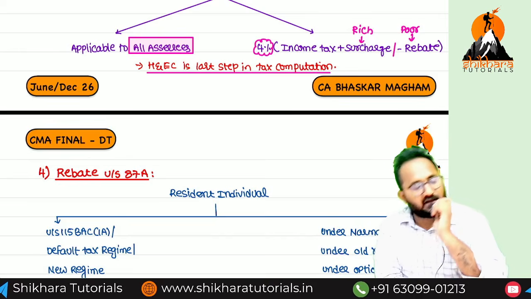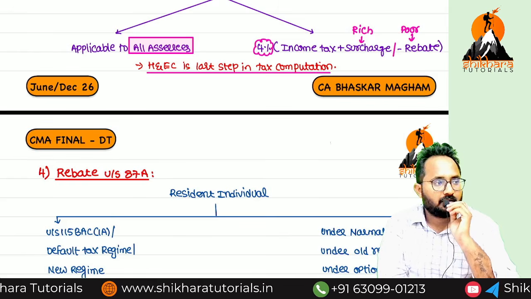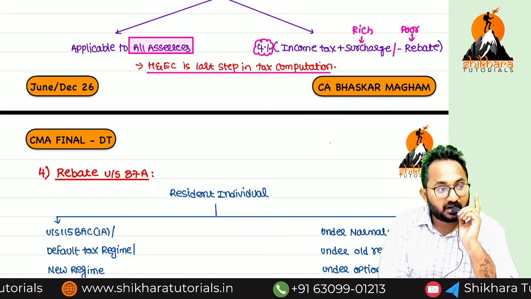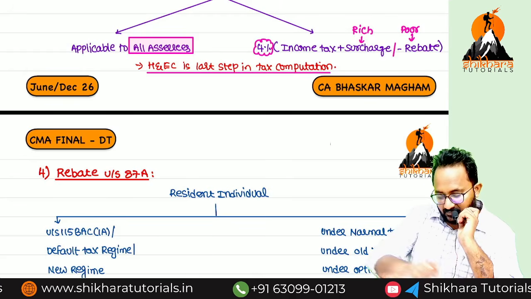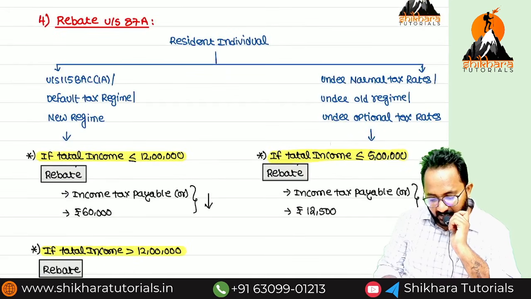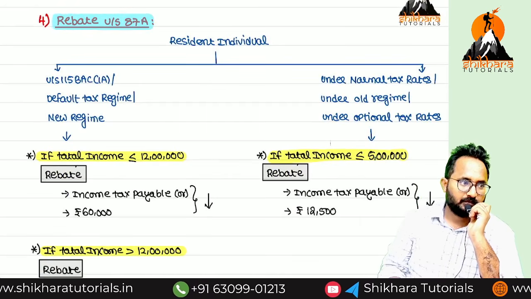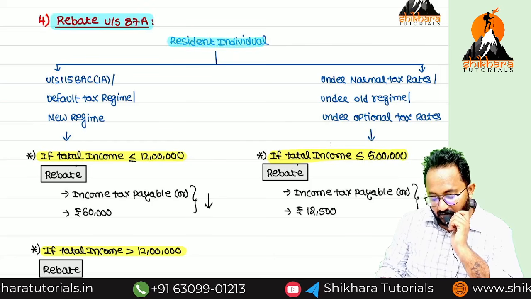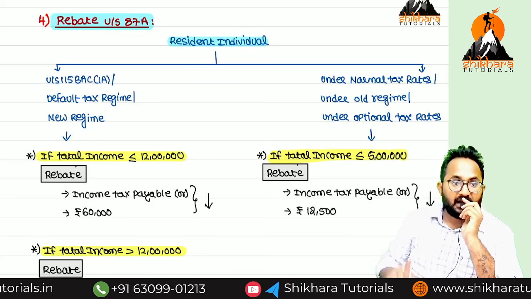Surcharge all SSCs are required to follow, but rebate is given by the government only for whom? Individual, that too resident individual, not for non-resident individual. First point, rebate under which section? 87A. This is for whom? Resident individual. A resident individual will follow either of the two regimes.